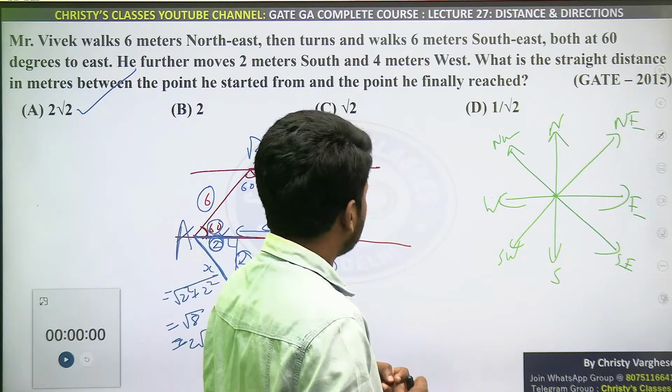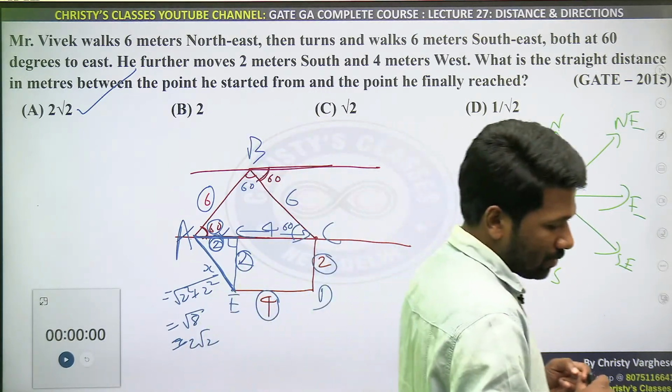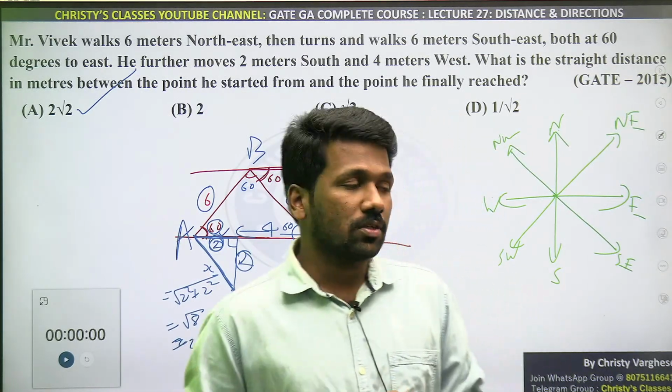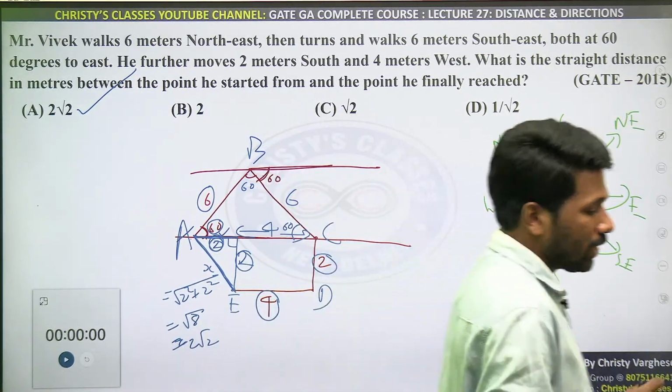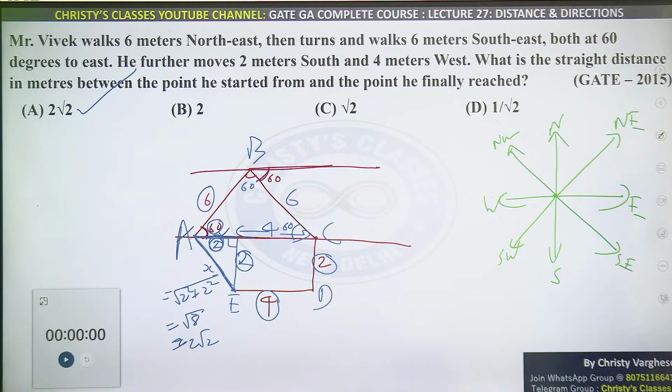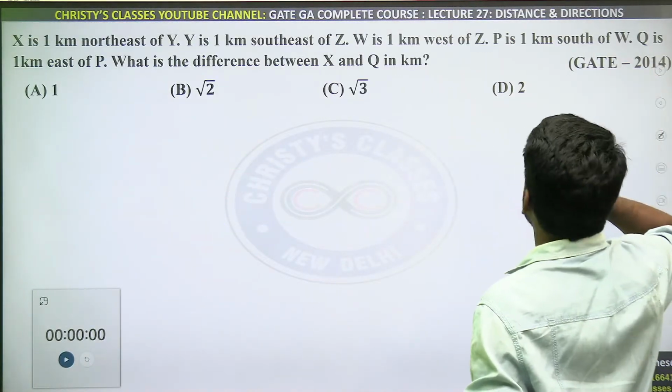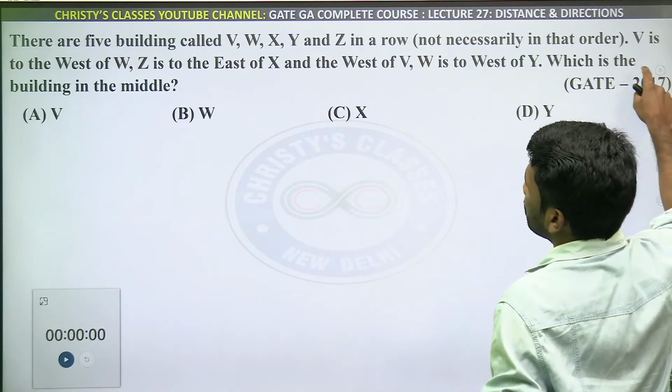All clear? So that was a very good question. That is why I told you north, south, east, west hi nahi. North east, northwest, south east, southwest be clear hona chahiye. Okay, if that is also clear, let's go to the next question. Yeah, this is little tricky one. I will come back to this.